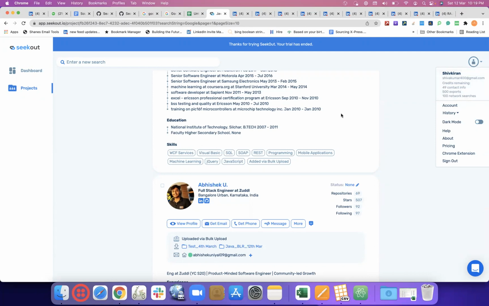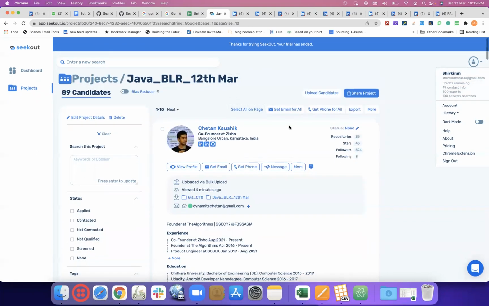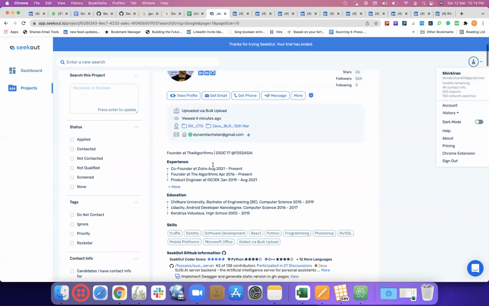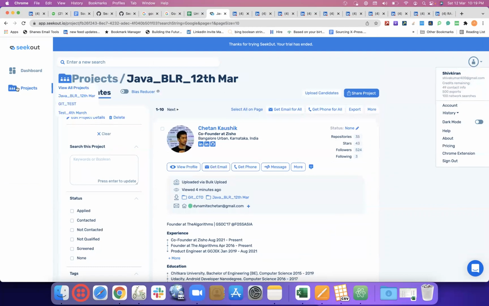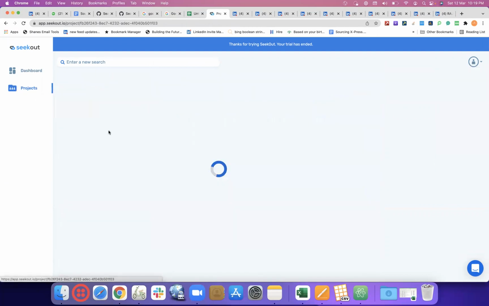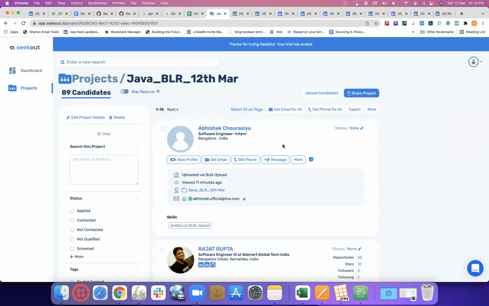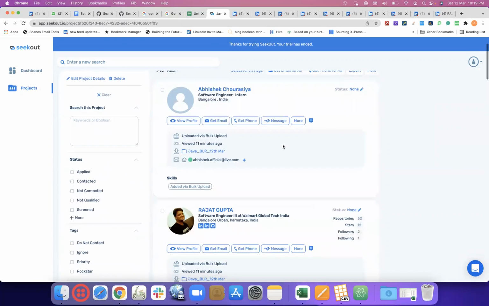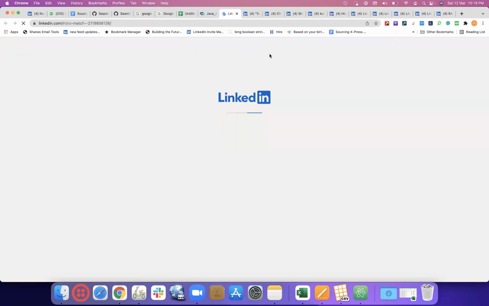Now there might be some profiles which we opened which were not matching, but the Seekout team in the backend will try to match. On the first page we got some errors, but we cleared them all. Let's see now if this person, whom earlier we were not able to see, is visible.